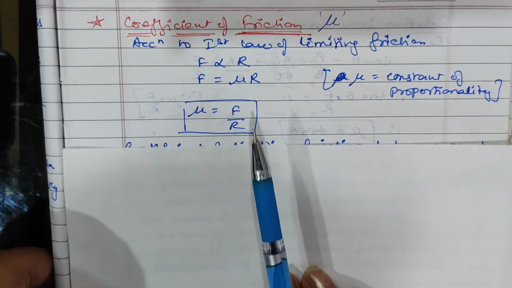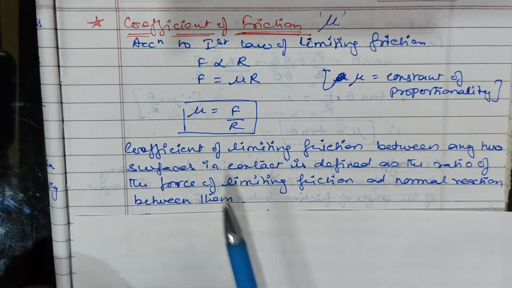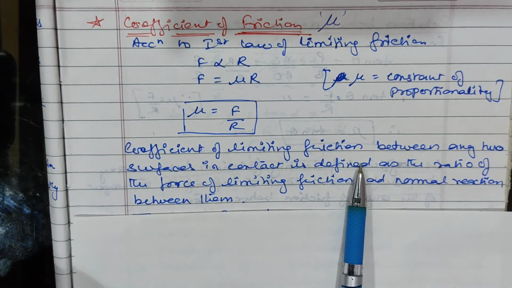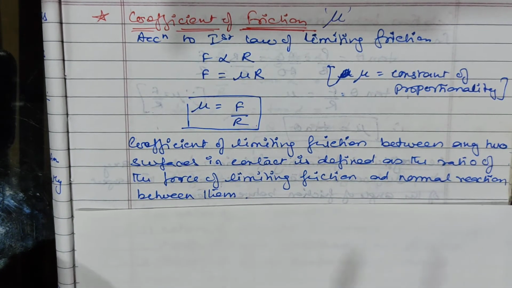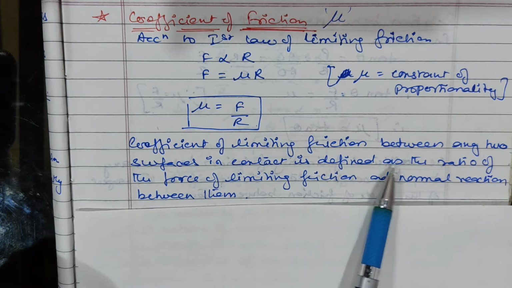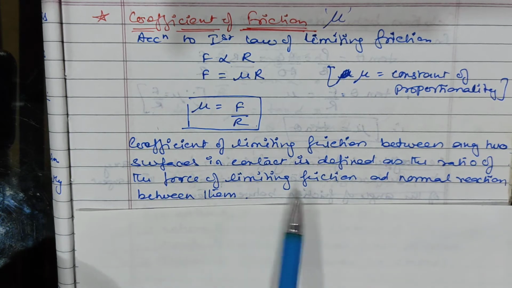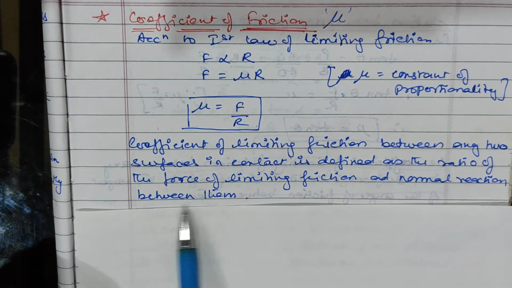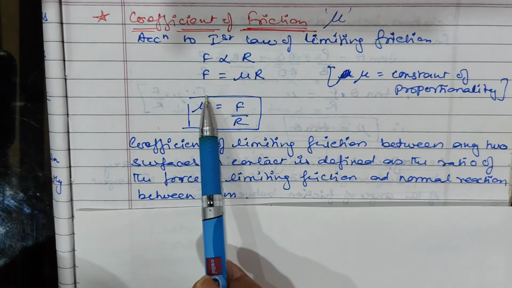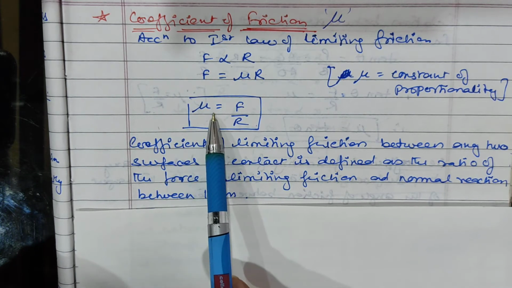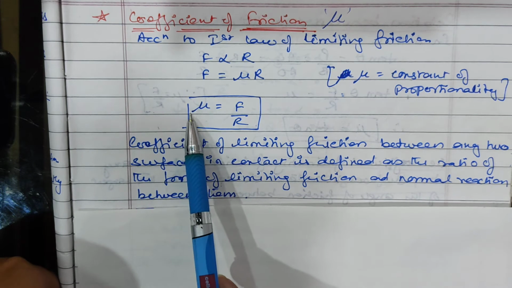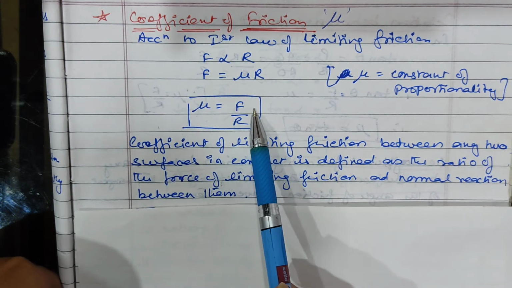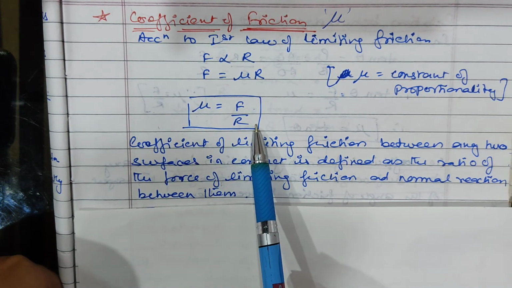So mu, the coefficient of limiting friction between any two surfaces in contact, is defined as the ratio of the force of limiting friction and the normal reaction between them.